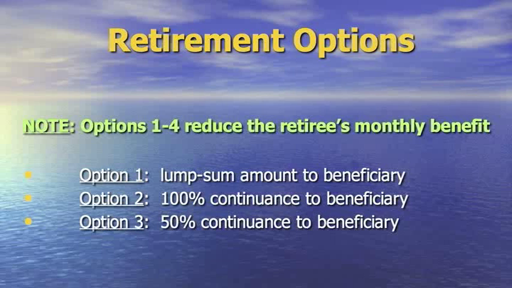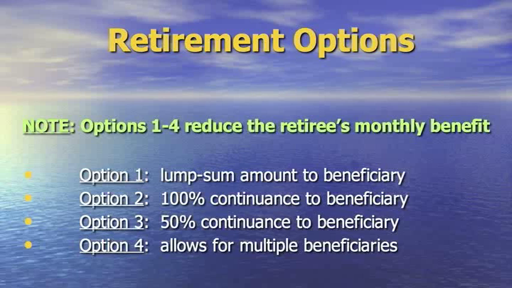Benefit option 3 replaces the 60% eligible spouse continuance with a 50% continuance to the named beneficiary. If the named beneficiary dies before the member, a new beneficiary may not be designated, and the reduced allowance to the member remains in place for the lifetime of the member.